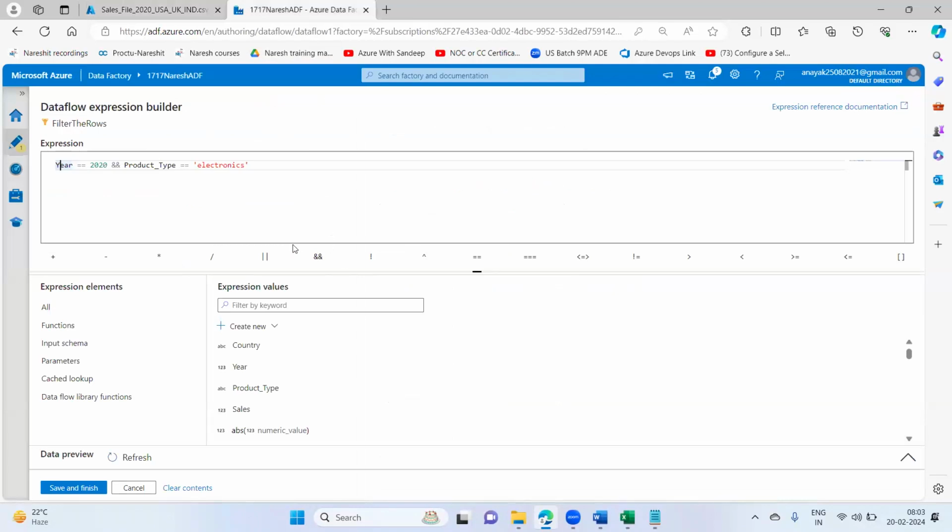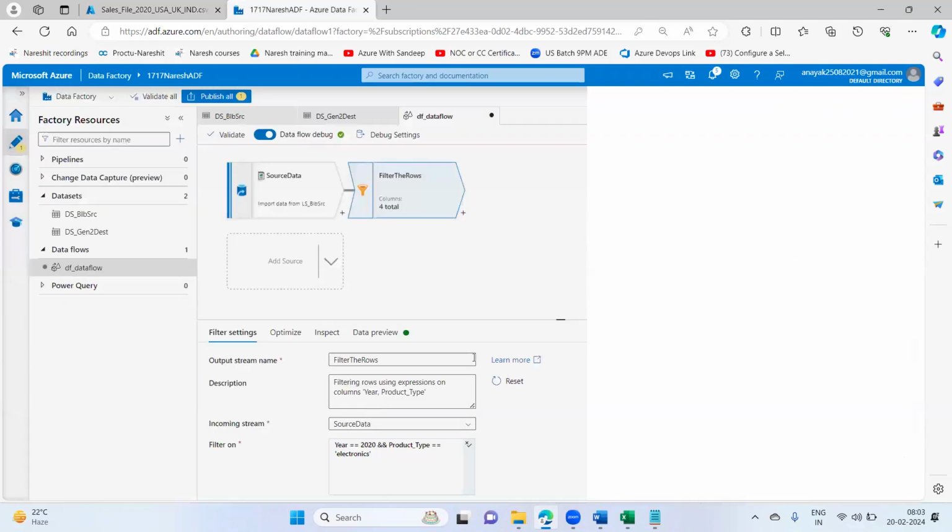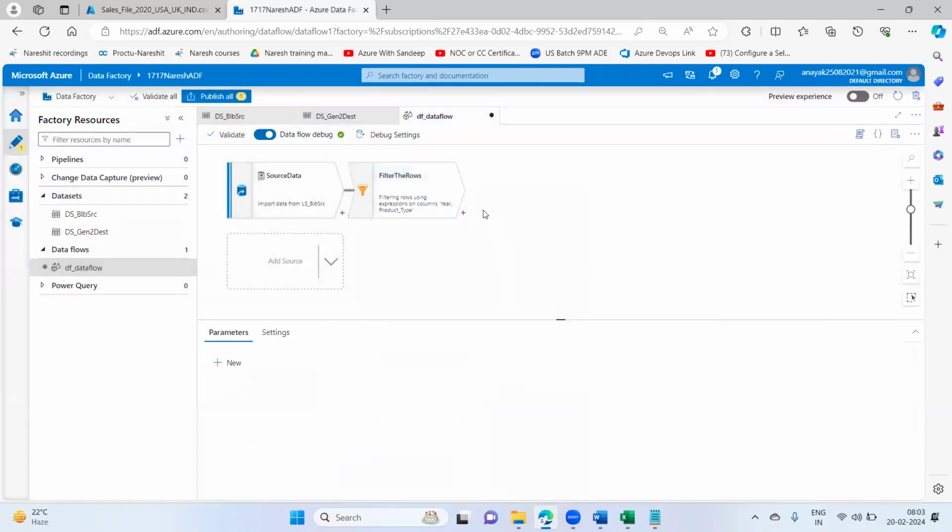So whatever you write here in the expression, that year should be there, and the values should be correctly typed without any space, without any spelling mistakes, without any typos, without any problems. It should be perfectly written, then only it will be considered to filter your data, to transform your data, any transformation you are using here. In the upcoming classes we are using many transformations. That is what I am telling.